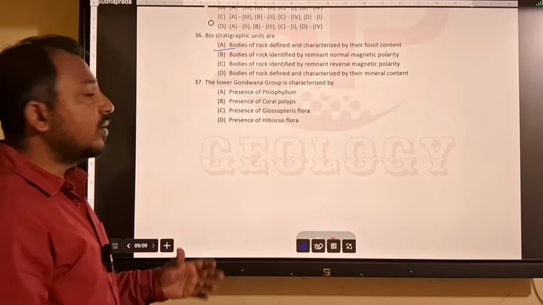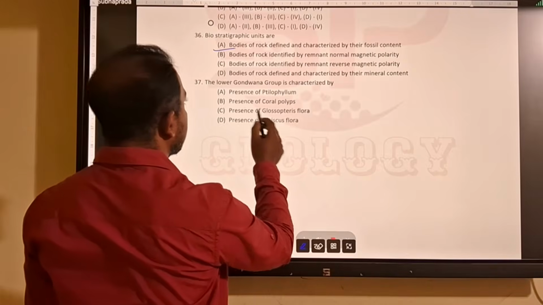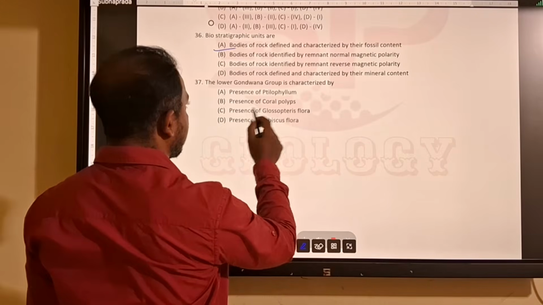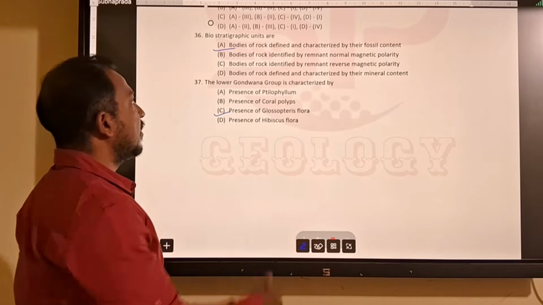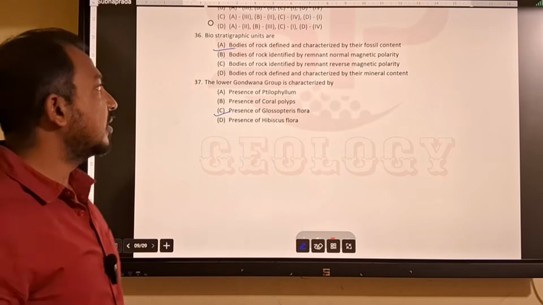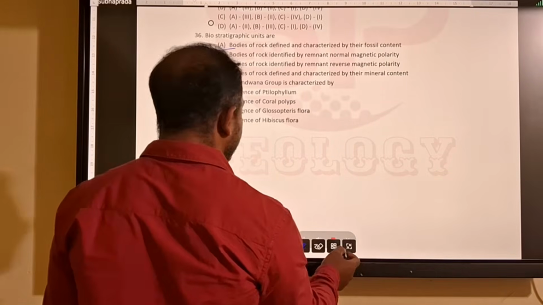So next question, the Lower Gondwana group. We already discussed that in the above question, which is the presence of Glossopteris. Presence of Glossopteris indicates Lower Gondwana, and presence of Ptilophyllum indicates Upper Gondwana. So the answer will be C.